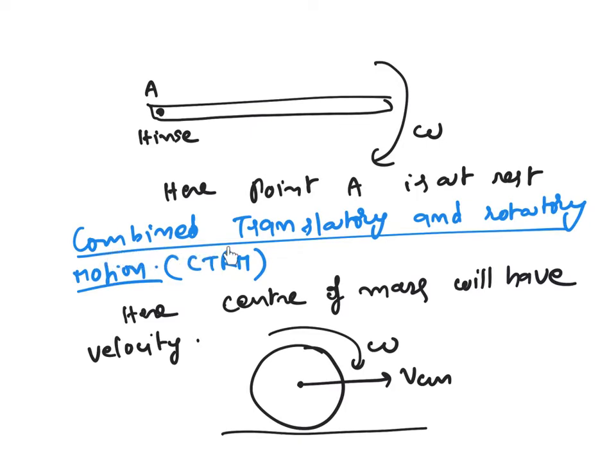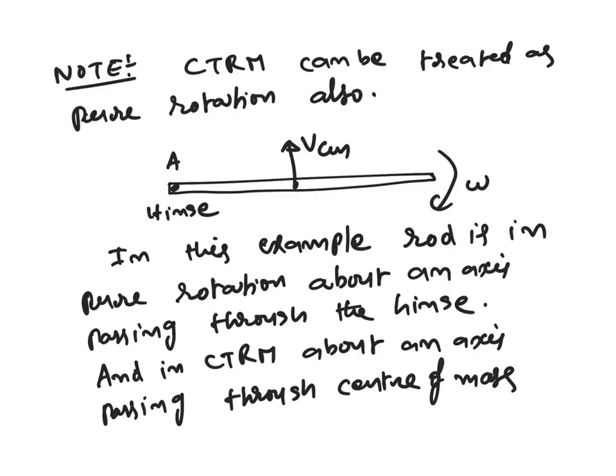And another one is combined translatory and rotatory motion. As a shortcut, we will call this type of motion in future as CTRM. Here the center of mass also will have velocity. You can clearly see the body is rotating as well as translating. But one important point you have to remember, CTRM can be treated as pure rotation also.